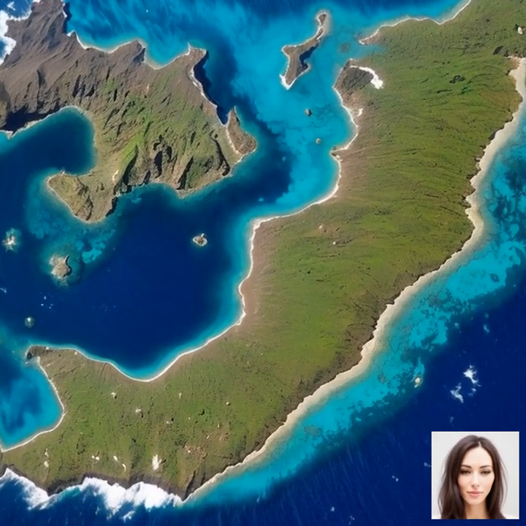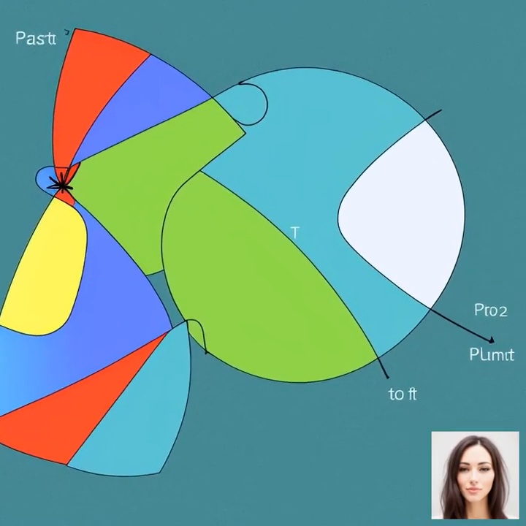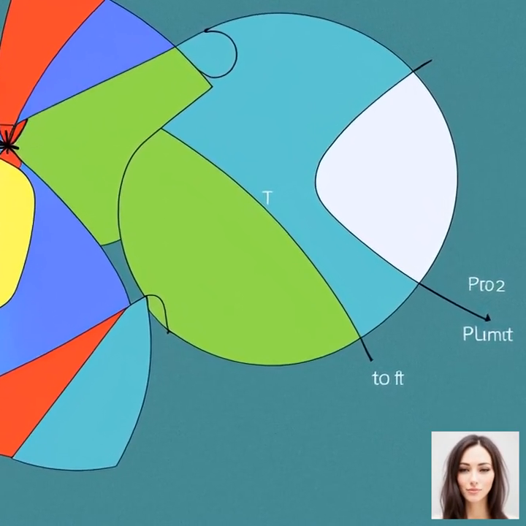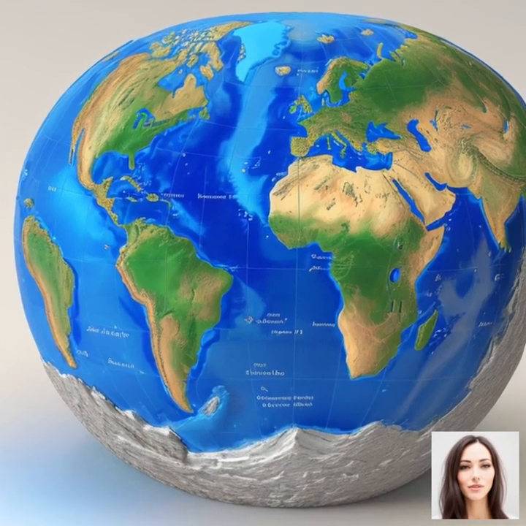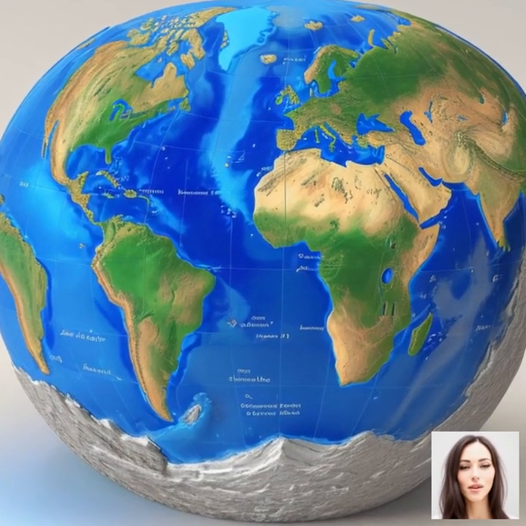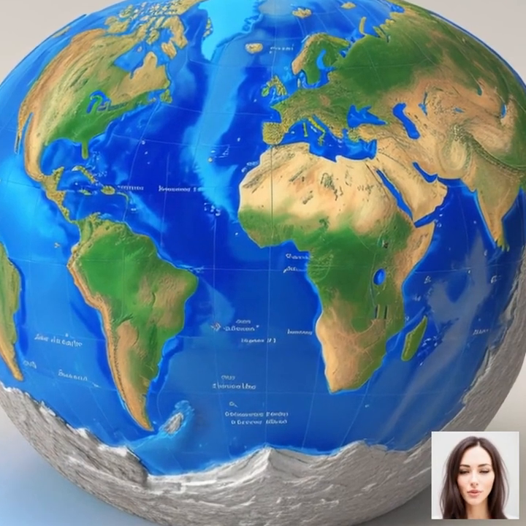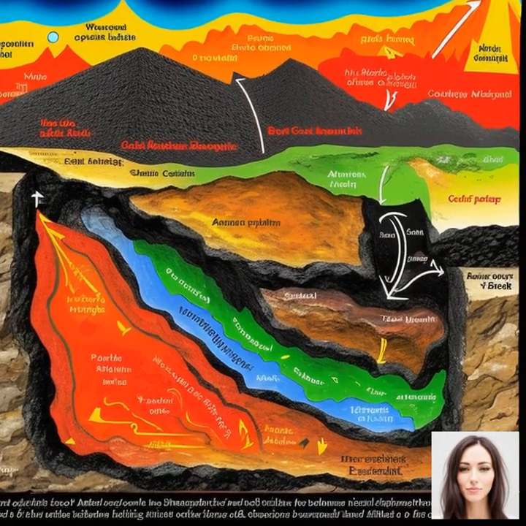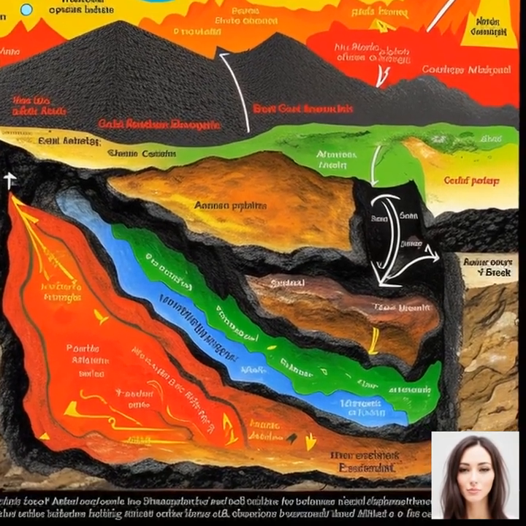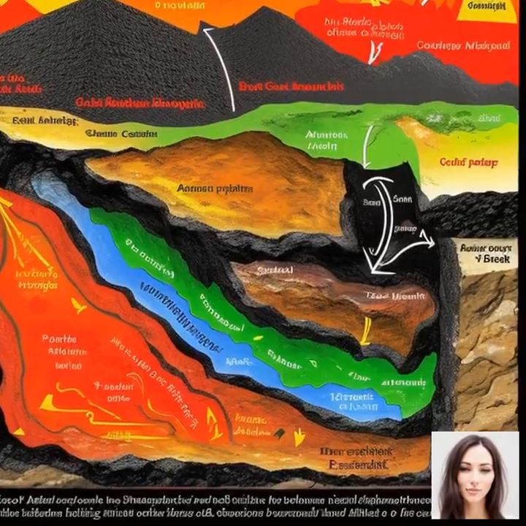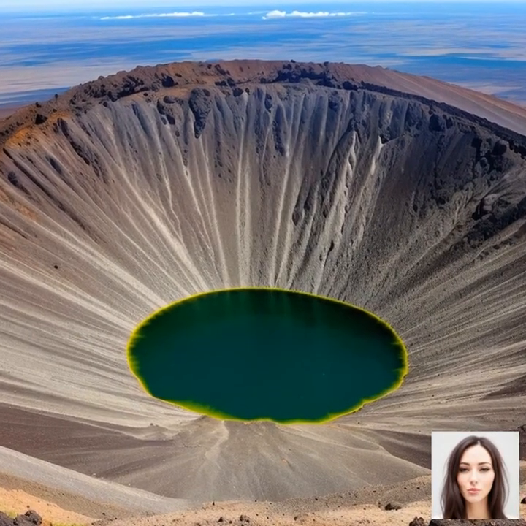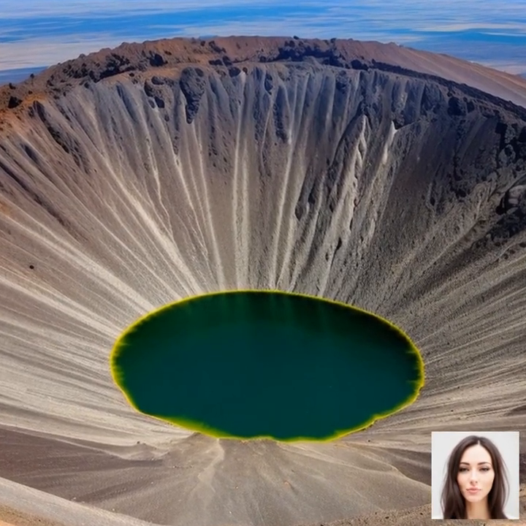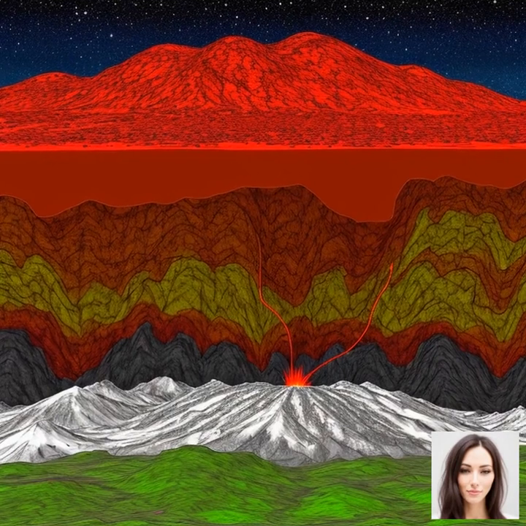First, let's talk about divergent boundaries. These occur when two tectonic plates move away from each other, creating a gap between them. As the plates separate, the mantle below rises to fill the void, and the pressure decrease causes it to partially melt, forming magma. This magma then rises to the surface and creates new crust, often forming volcanic activity. An example of this is the Mid-Atlantic Ridge, where the Eurasian and North American plates are moving apart.